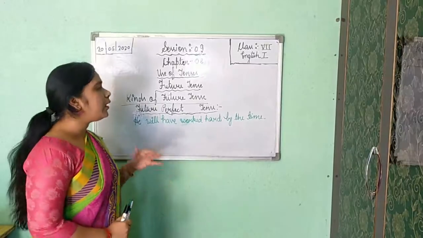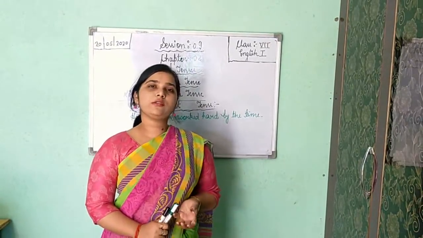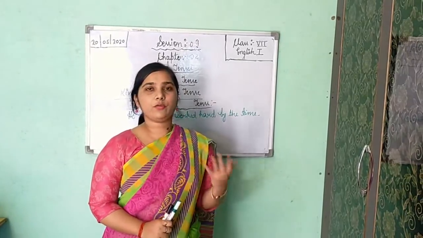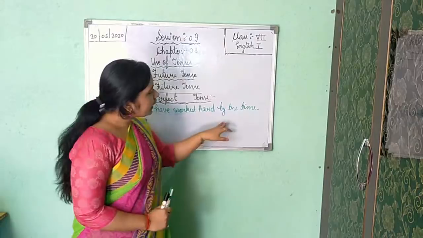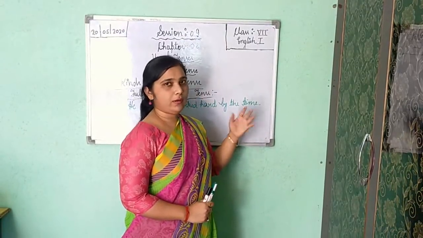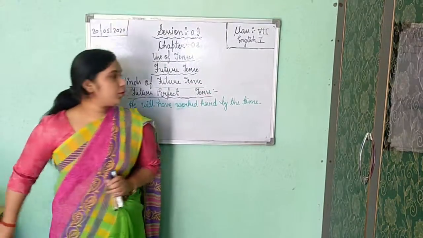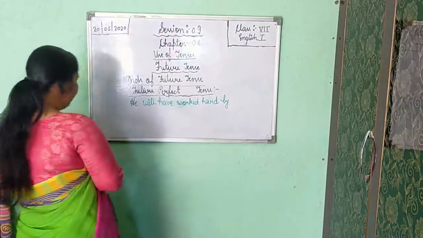As I have told you, we use future perfect tense where the action shows that it will be completed in the future before a certain period of time. But here in the given example, is by the time showing a certain period? No, it is not showing a certain period. So here we will add by next week.